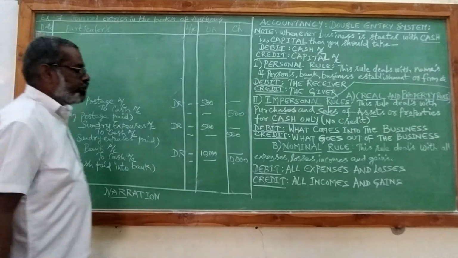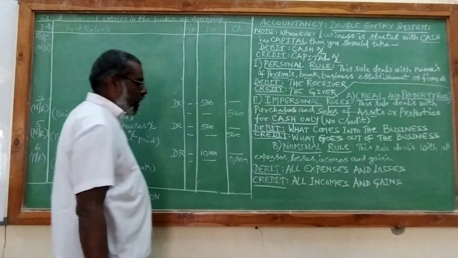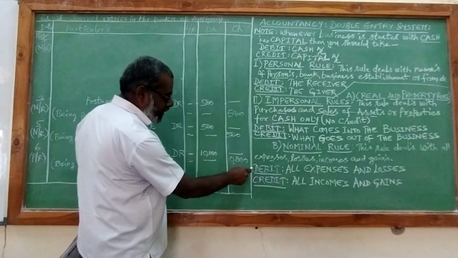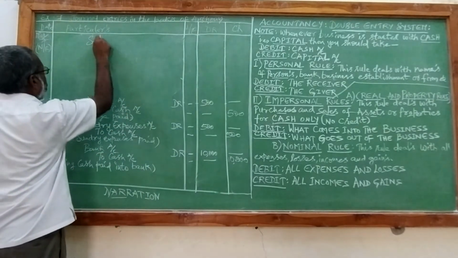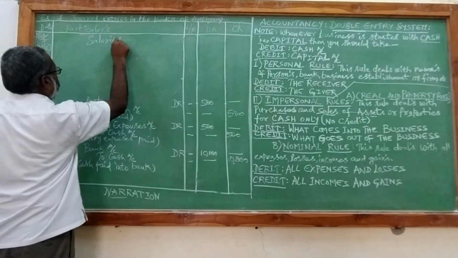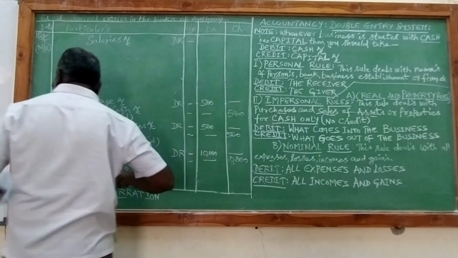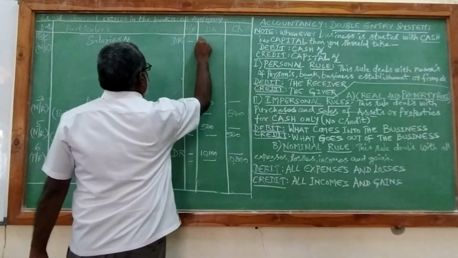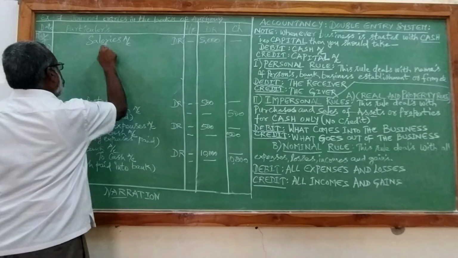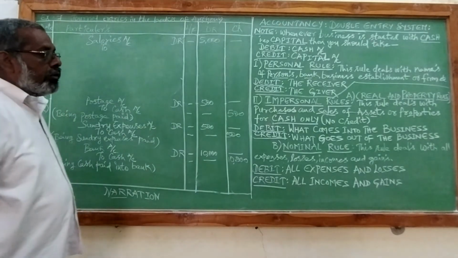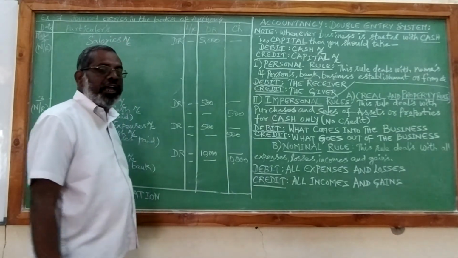So debit all expenses and losses, credit all incomes and gains. This is the formula. So salaries paid should be debited. I will debit all expenses. So we will take salaries account, 5,000. In what form are you paying salaries? If the management pays salaries by check or online payment, then you should take bank account.